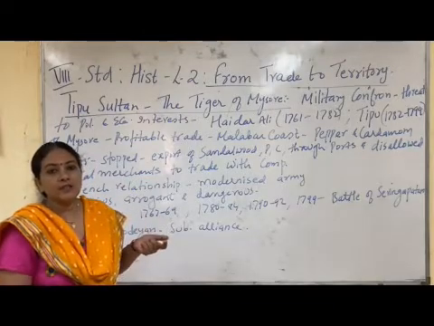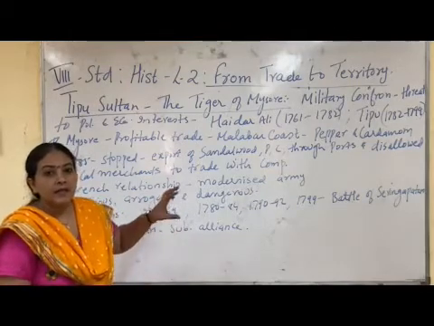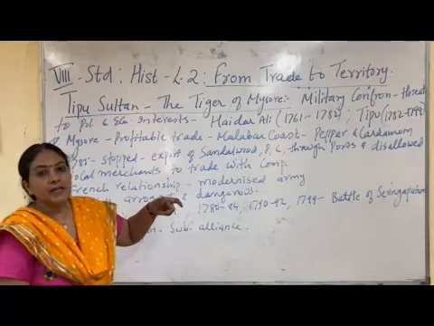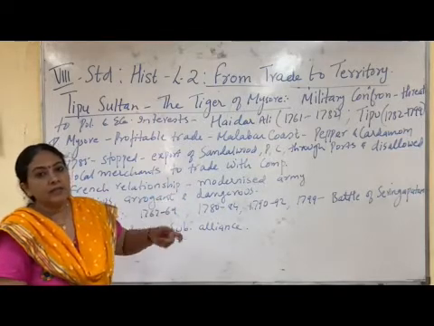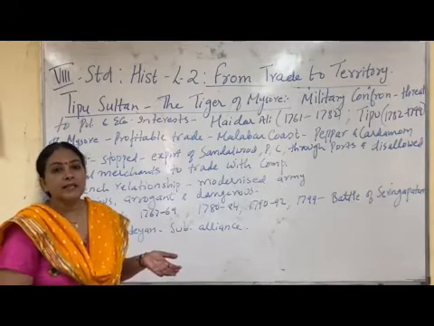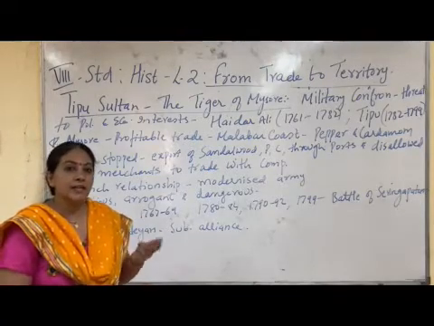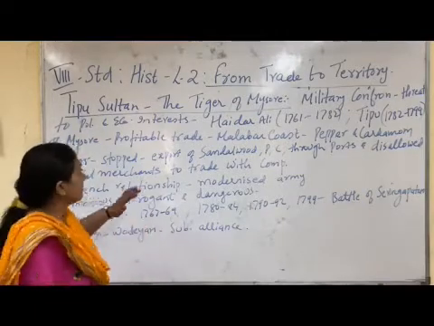Mostly they tried to capture with economic and diplomatic alliances. But when they found a place that was a threat to their economic and political interests, only with that area did they have military confrontation. One such area was Mysore.